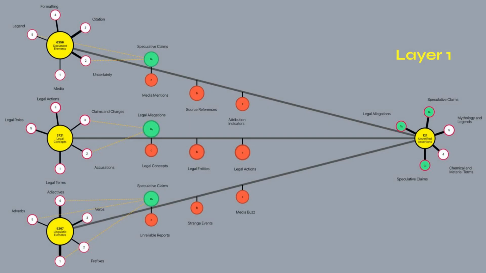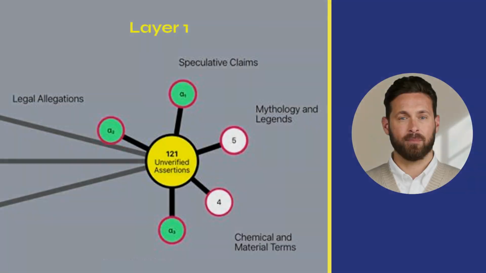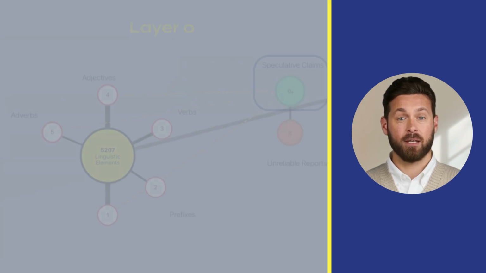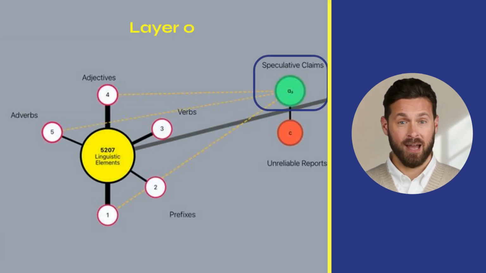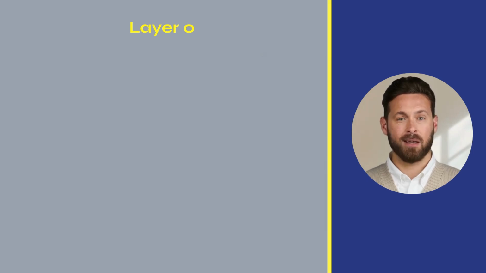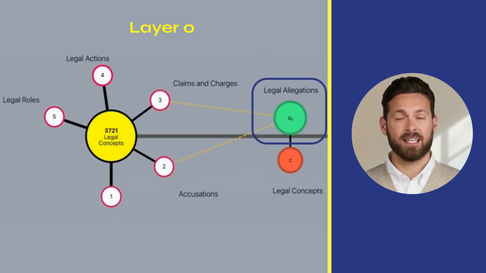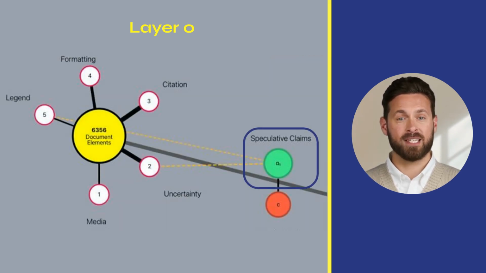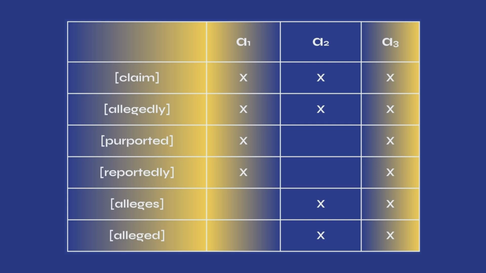Here is a map of the example which will follow. For example, the receiving neuron in layer 1, associated with the category unverified assertions, extracts through intersection 3 semantically linked categorical subdimensions from its precursor neurons in layer 0. Speculative claims, extracted from the precursor category, document elements. Legal allegations, outlined from the antecedent category, legal concepts. Speculative claims, derived from the previous category, linguistic elements. These categorical subdimensions share a set of common tokens.